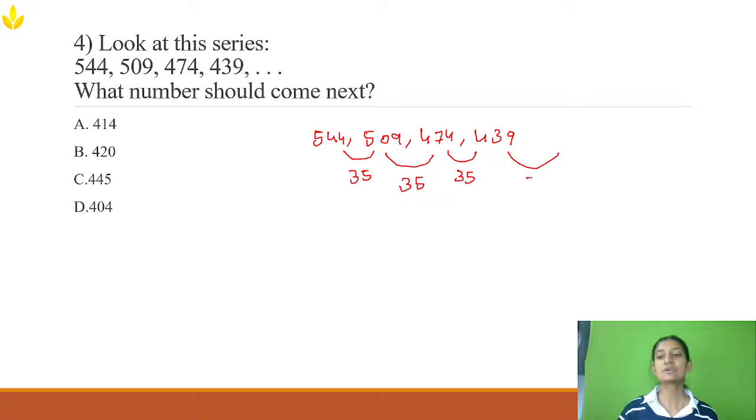So the next difference will also be minus 35. So 439 minus 35 will be 404. So option D is the right answer.